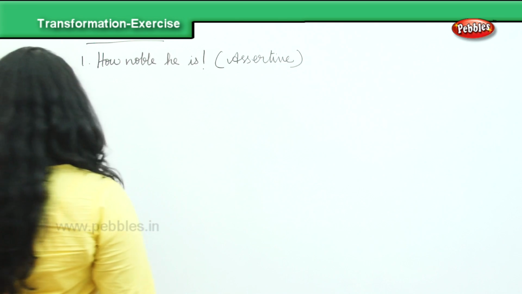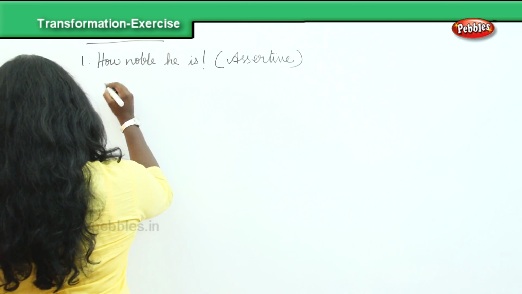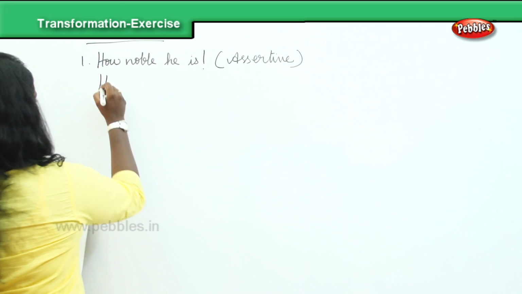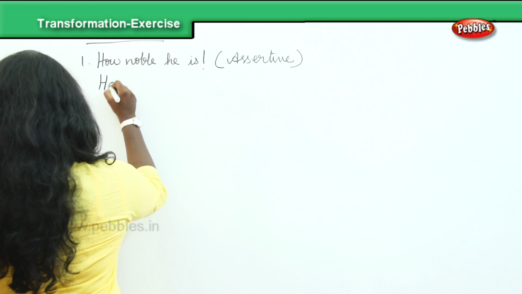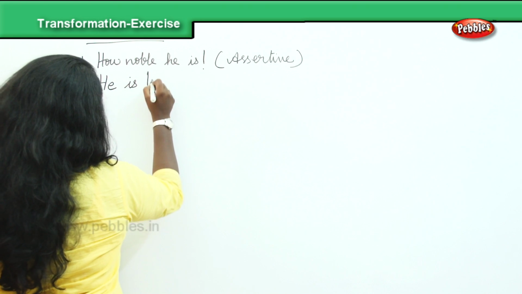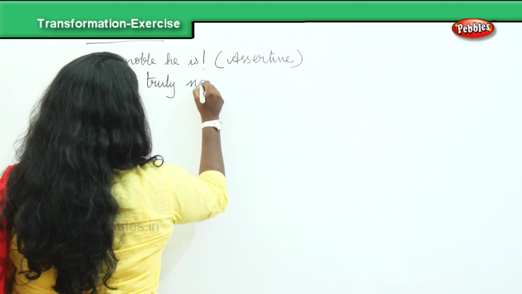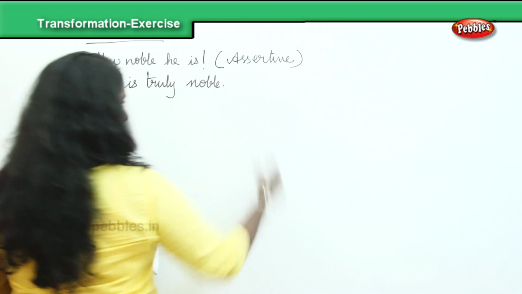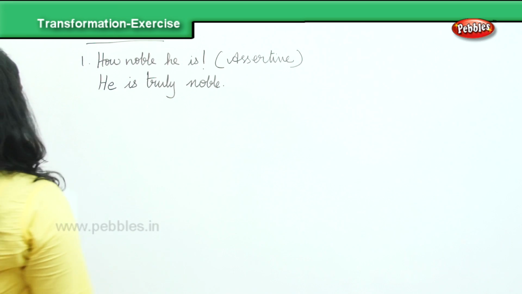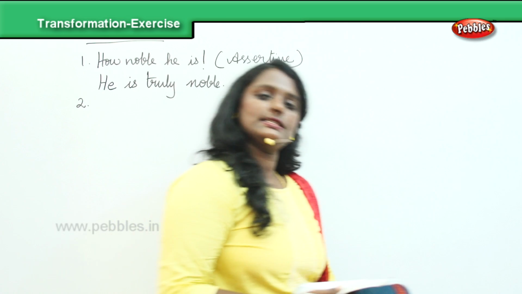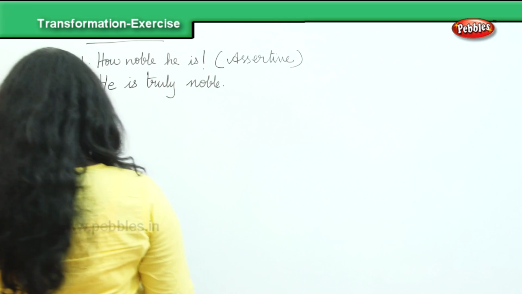Remove the exclamatory mark or exclamation, and instead of how noble he is, truly noble. That is the assertive sentence, or the assertive form of this sentence. Let's move on to the next example or the next exercise.